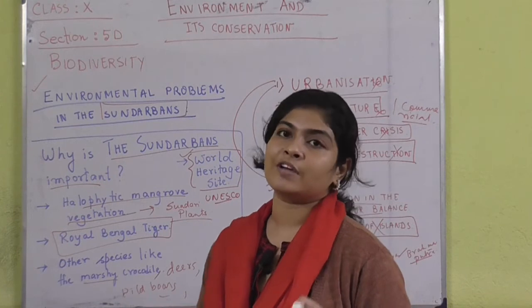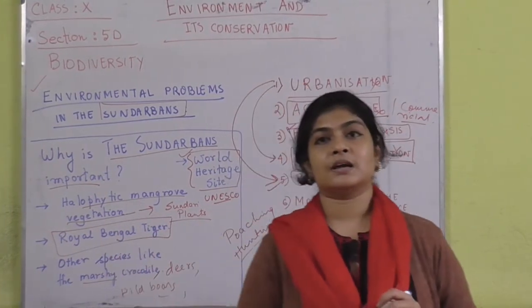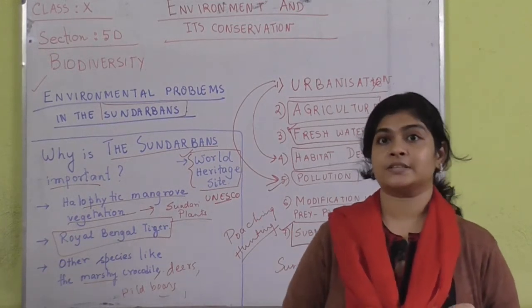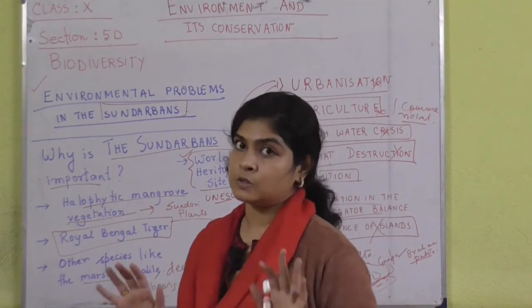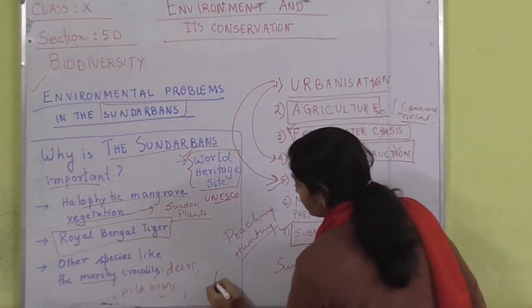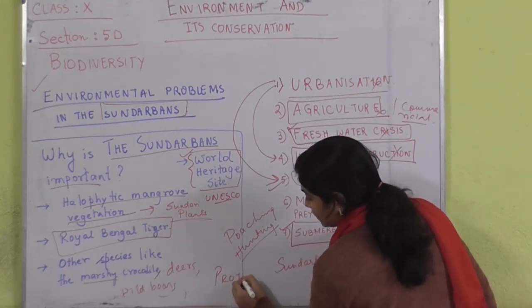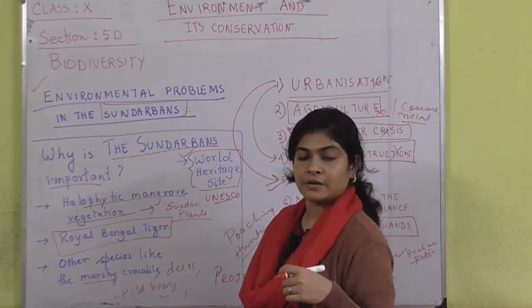Though now we have controlled it, as there are huge initiatives being taken by the government of India to protect this area, specifically the Sundarbans, and to some extent we have also succeeded. Specifically the Project Tiger, we already know, is a project that was started by our former Prime Minister Indira Gandhi.